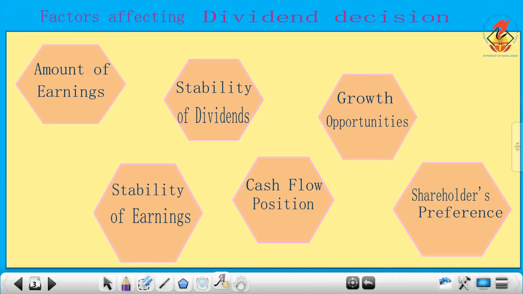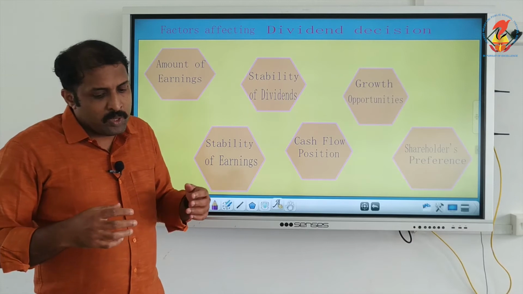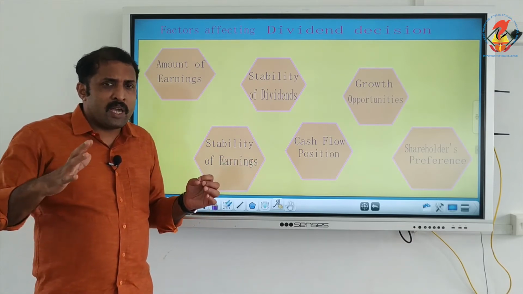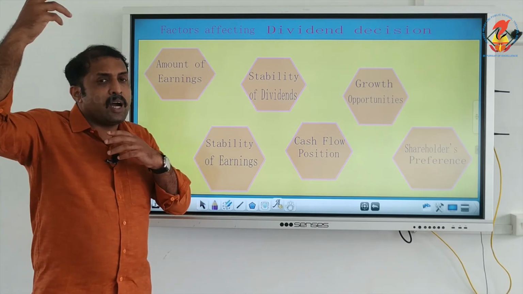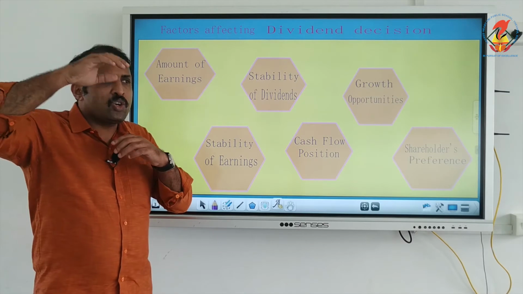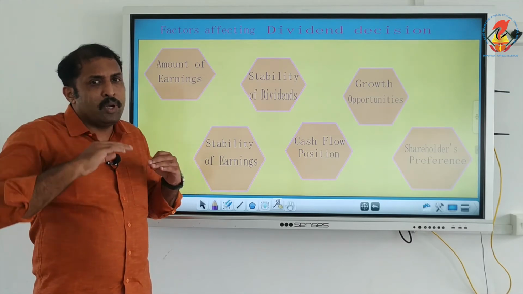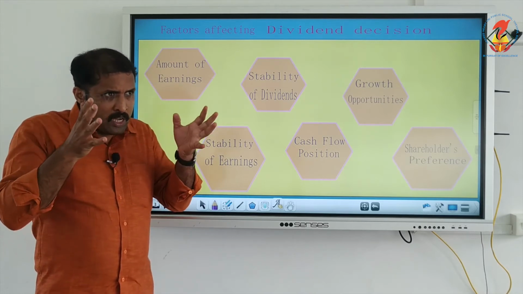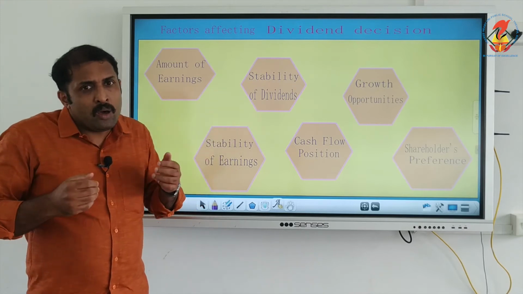The third one is stability of dividends. It is always better, whenever there is a hike, never to go for declaring a higher dividend. It is always better to keep the dividend stable unless there is a very notable rise in the profit.